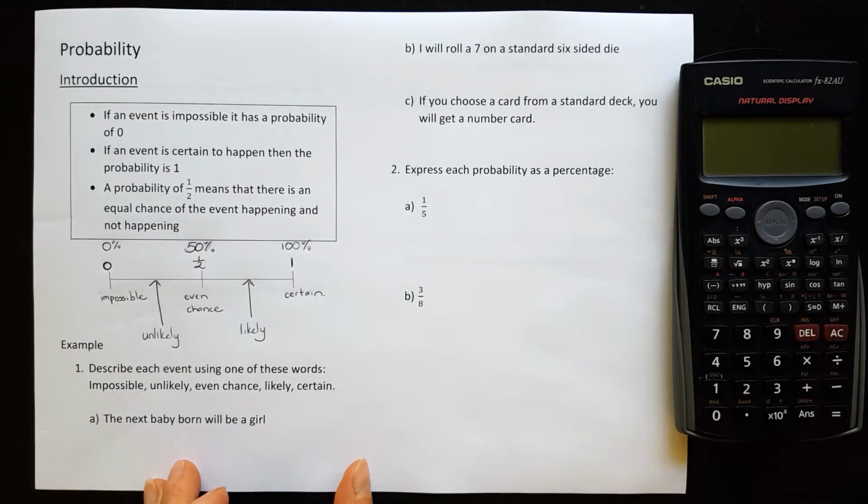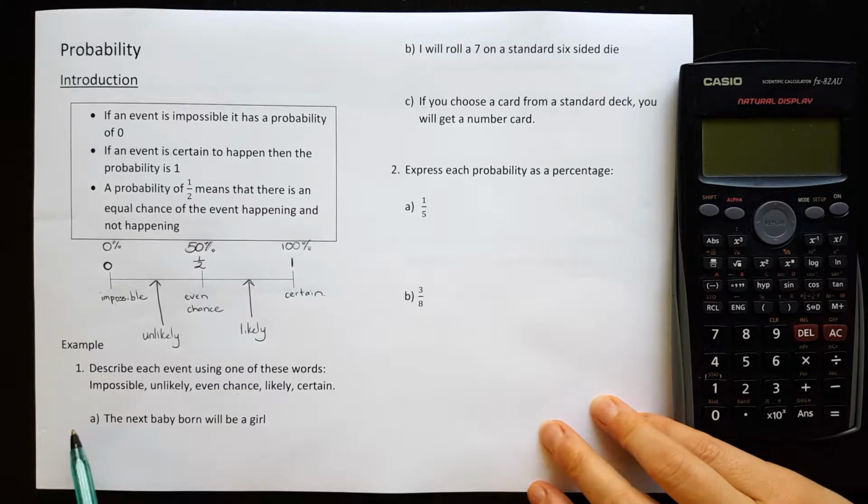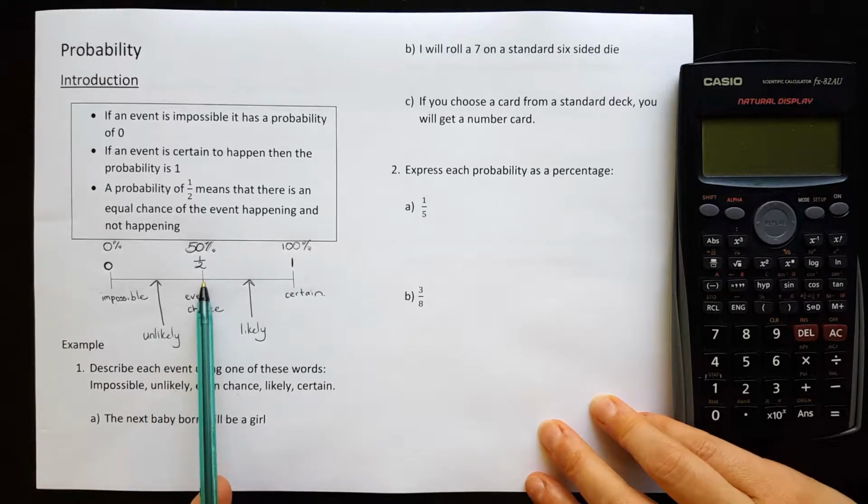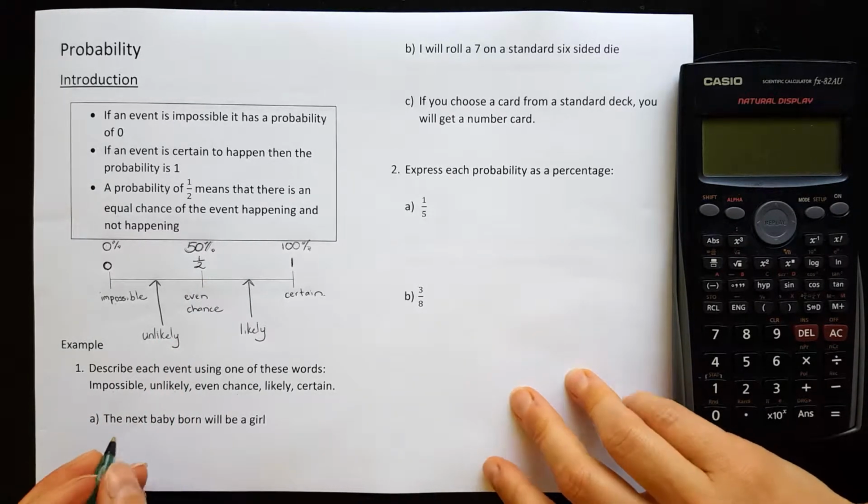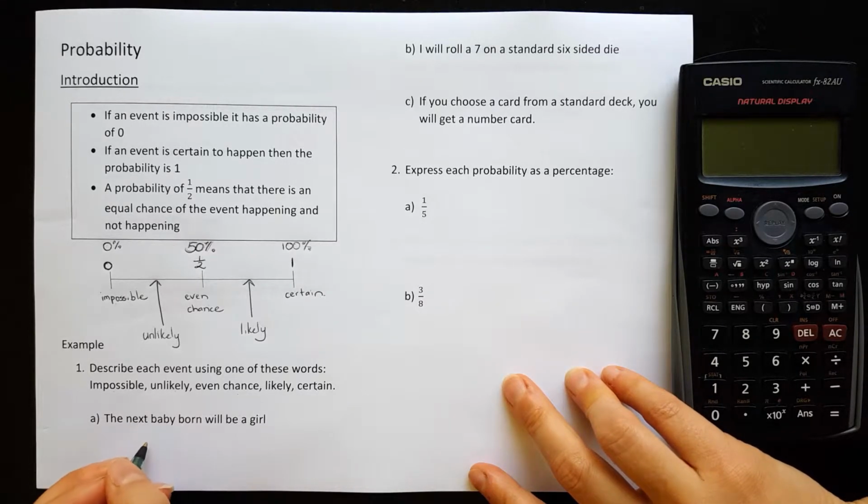All right, so let's have a look at the events we have here. It says the next baby born will be a girl. Okay, so we can either have a boy or a girl. So you'd probably say that there's an even chance because there's two options. You'd have a 1 in 2 chance or half of getting a girl.